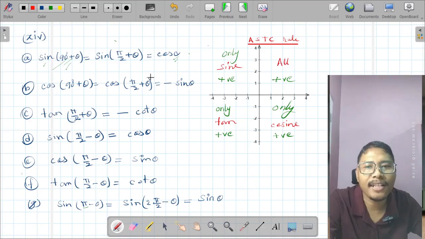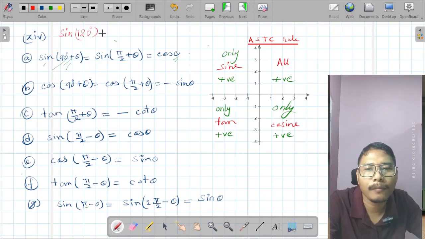Now let's try to understand with an example. Suppose we are given sine 120 degrees. We are going to write this with the help of 90 degrees. Pi means 180 degrees, pi by 2 means 90 degrees.